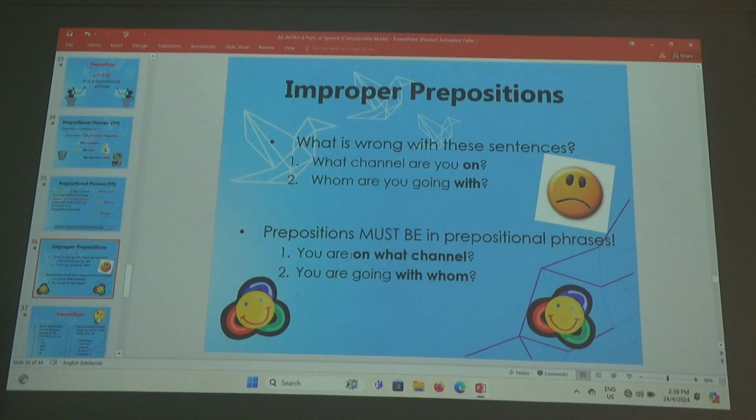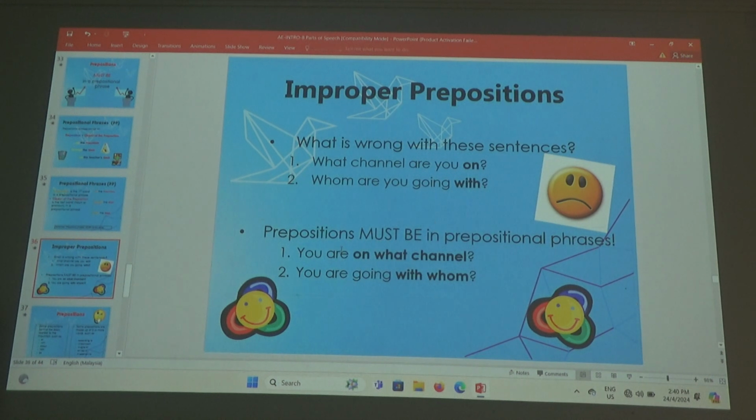But I see so many people say, what channel are you on? Which is actually wrong. Is that okay? I think I also sometimes make that mistake. You also make that mistake. But that's okay. Now we know that prepositions must never be at the end of a question or a sentence. Usually in questions only this will happen. They must be in a prepositional phrase with their object. That's why you are on what channel?